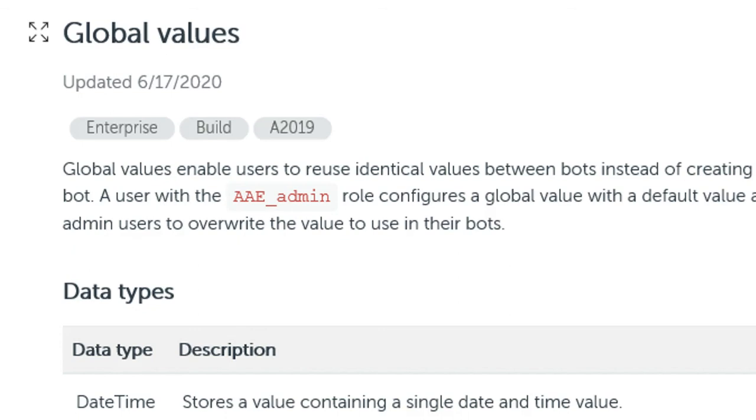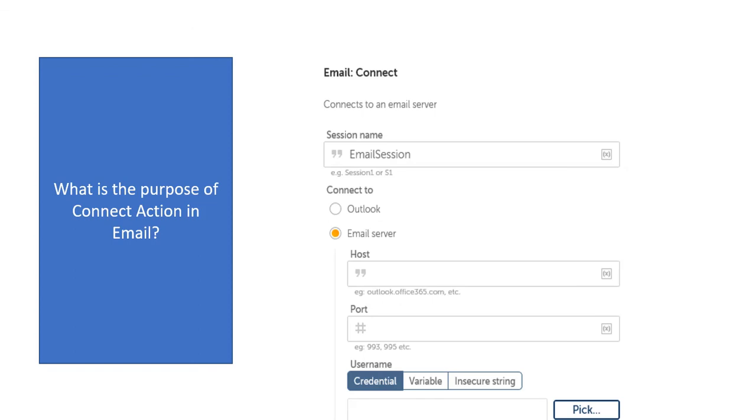So what are the data types you can create? Date, time, number, string. So many variable types, which means data types, you can create. These things in global values will make bots run fast and secure. But you need an admin role to configure global values.